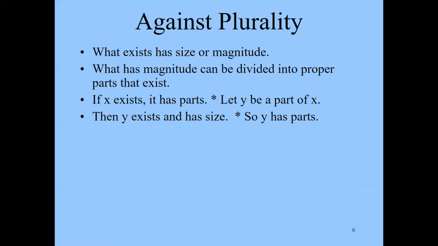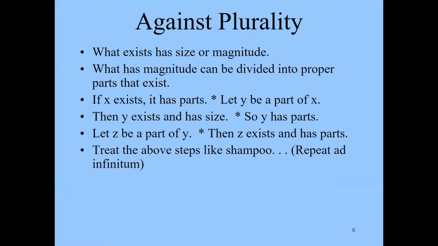So that means Y exists, and then of course Y has size, it also has magnitude. So Y has parts, and then we could identify any given part of Y, we could call that Z. So Z is going to be a part of Y, and of course that means that Z exists and Z has parts. And we could treat these steps like shampoo.